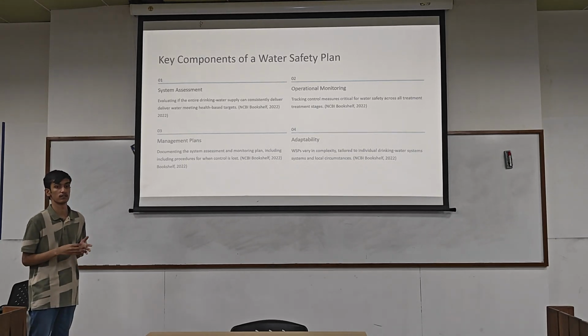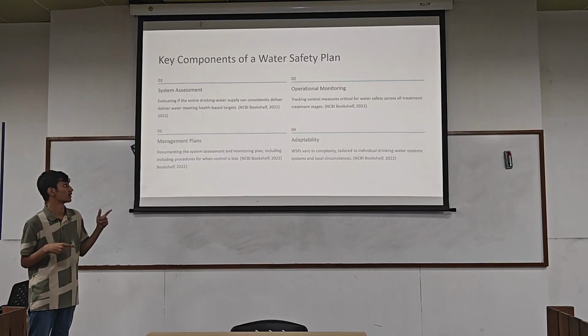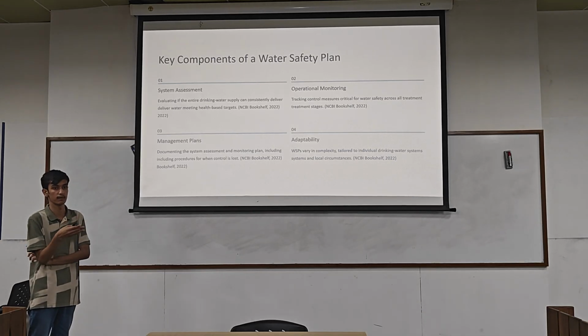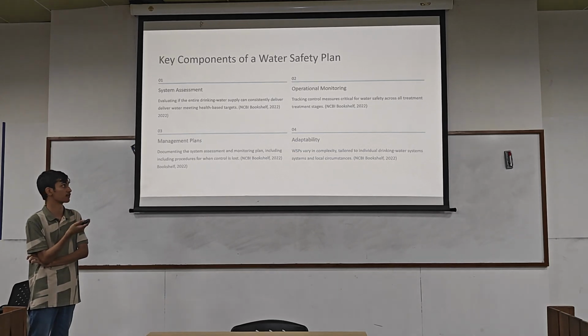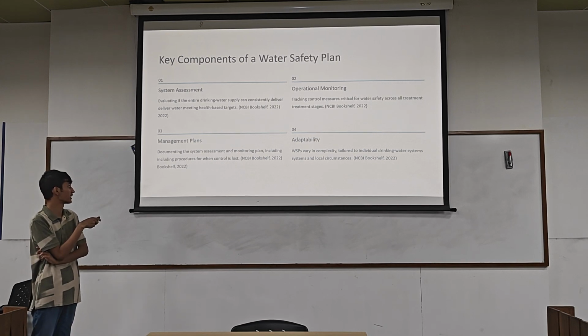Now this is not a one-time process, we need continuous operational monitoring, because wastewater treatment plants are in continuous use and we cannot guarantee safety by a one-time check. So we need continuous monitoring. And then we have management plans as well.